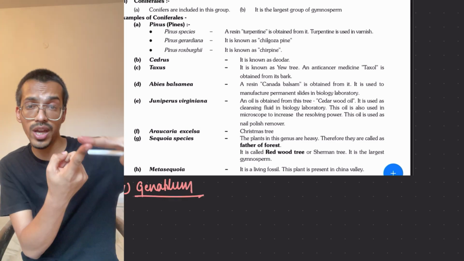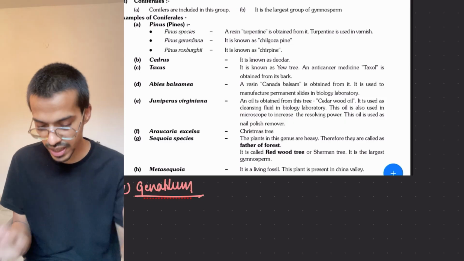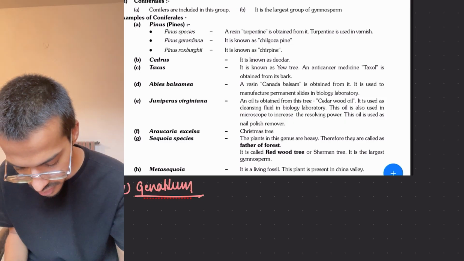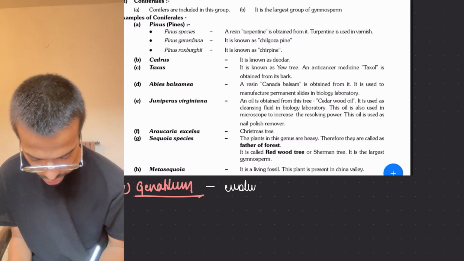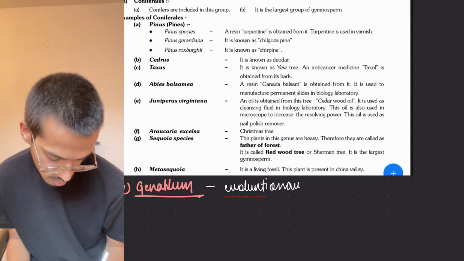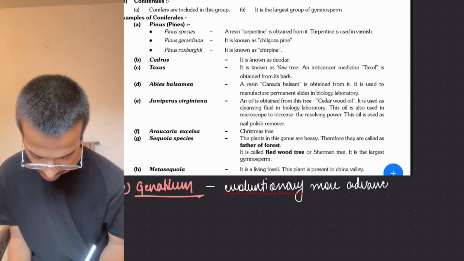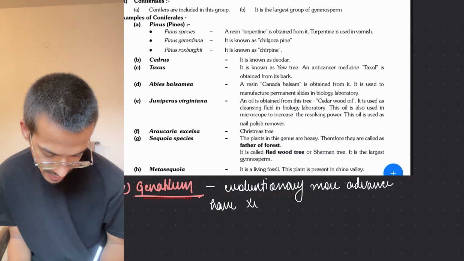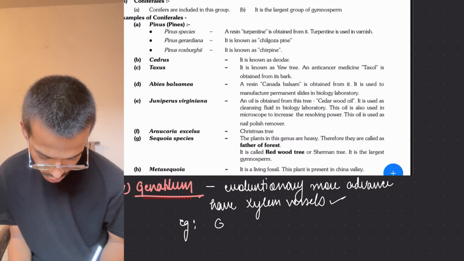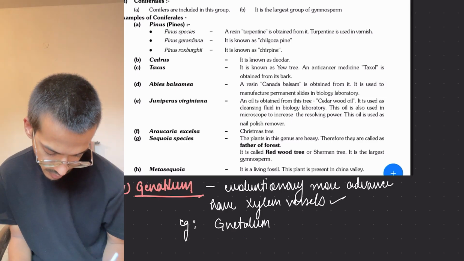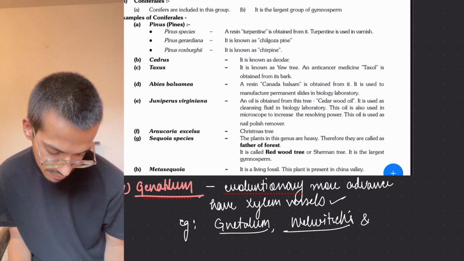Here Gnetum, Ephedra and Welwitschia are present. They are evolutionarily the most advanced ones, more advanced, and have xylem vessels present. Examples: Gnetum, Welwitschia and Ephedra.